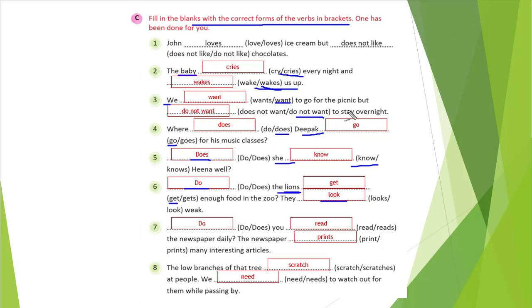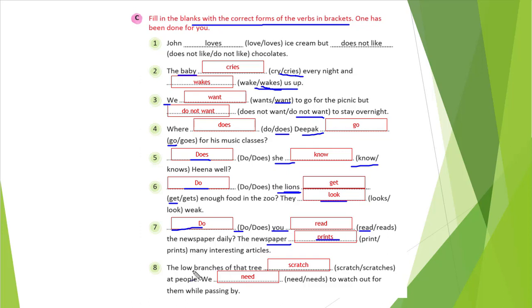So let's see further. Question 7, you see, forget about the blank space answer written. Is you plural or singular? In both, wherever you is there, we will use do only, right? So do is the correct one. And our verb should be the main form, right? So read is the main form. The newspaper daily. The newspaper is singular, so we will write the verb with s or es. So prints, that is the correct one.